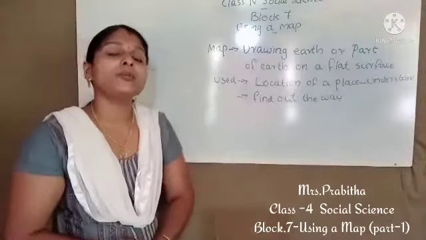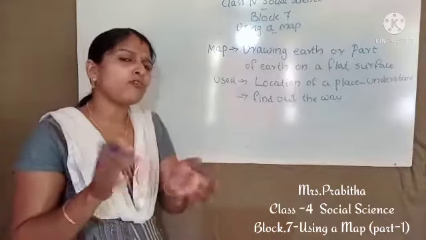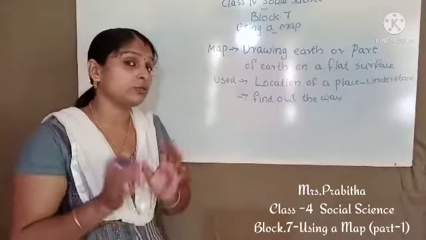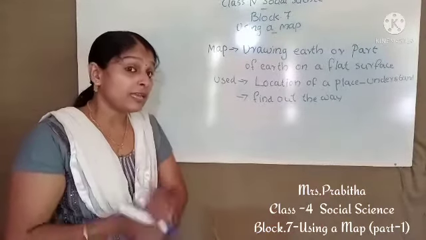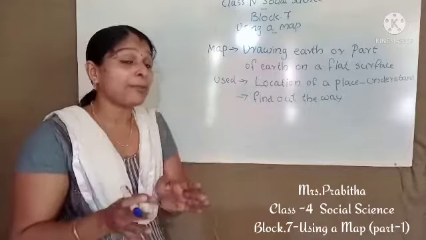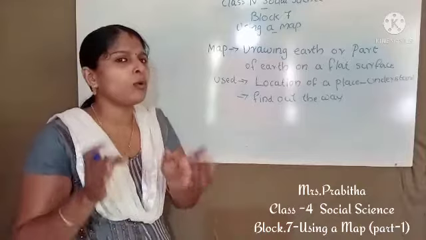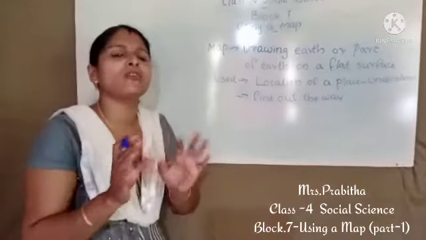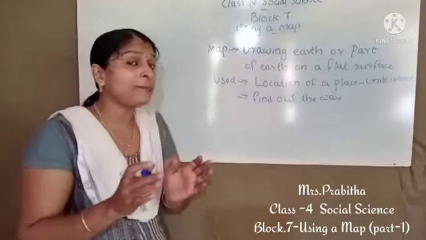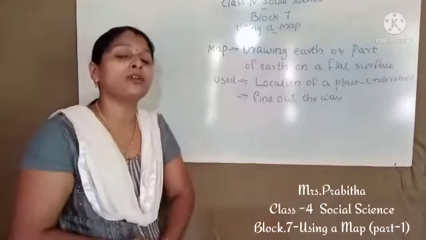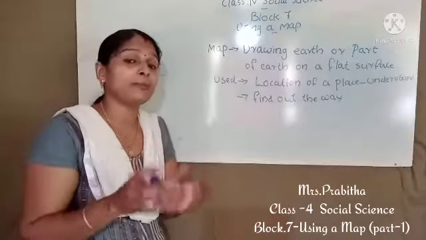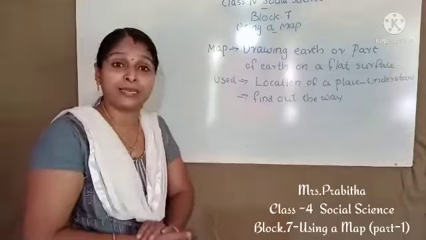If we are going to visit the Taj Mahal, a map or a photograph of the Taj Mahal is useful to us. Why, children? A photograph will only show the picture of a place, right? But the map shows the exact location of a place. By using the map, we can easily reach the place.